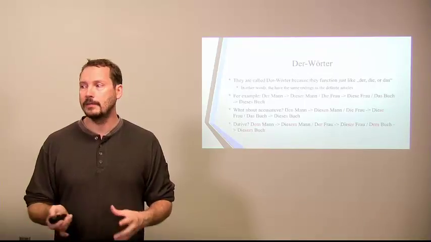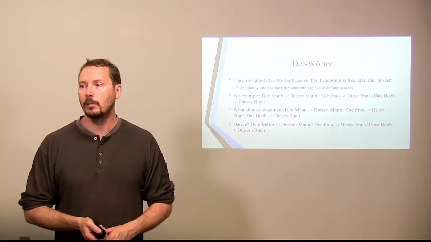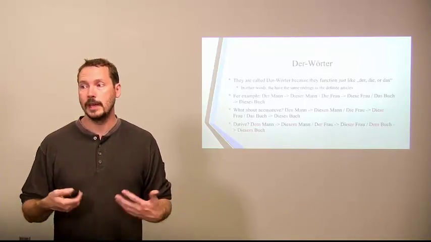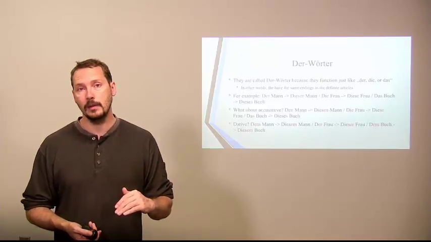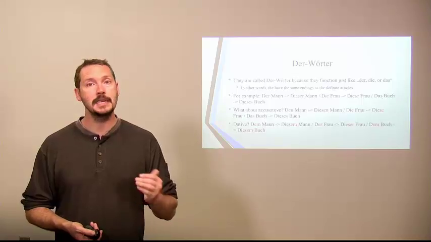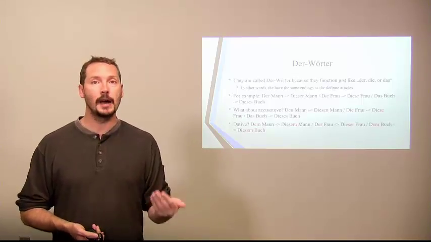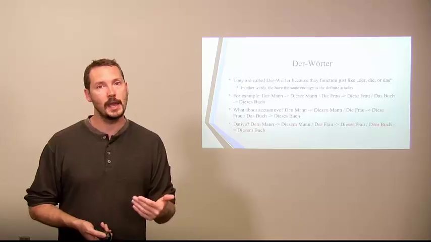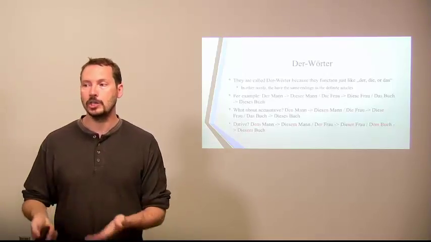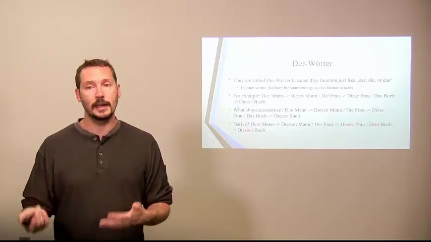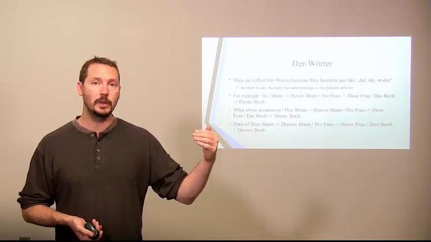But for those that have done dative already, just remember your patterns that change. What does masculine become when it's in dative? It goes to dem. It gets an em ending. So dem Mann, if you wanted to say this man in dative, it would be diesem Mann. That em ending just transfers right over. And we go right on down the list. What does feminine become in the dative?